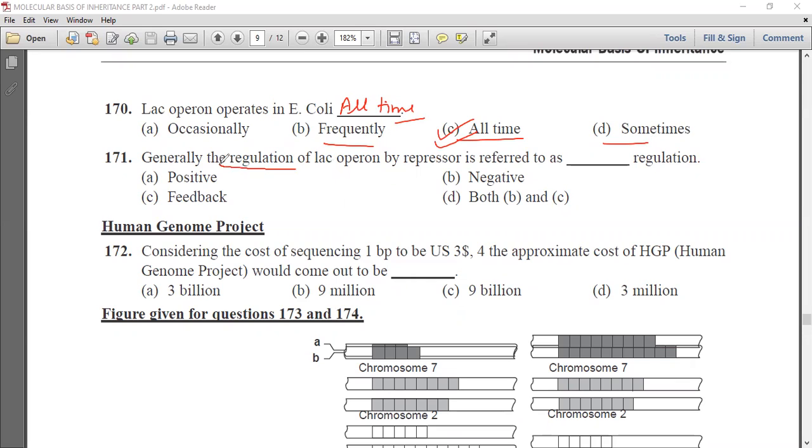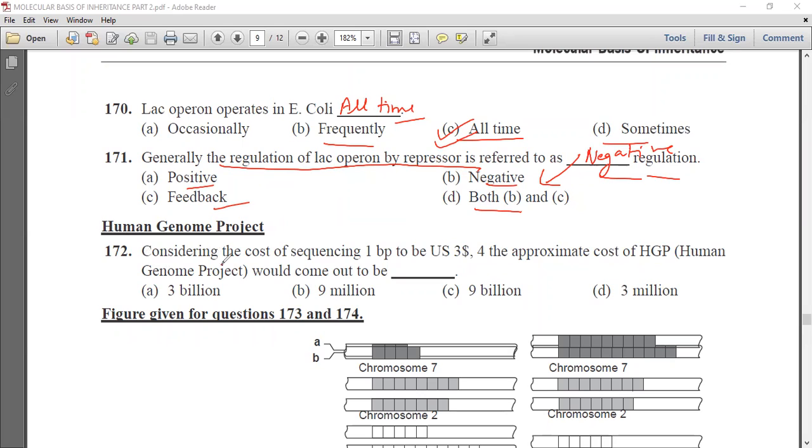Next question is, generally the regulation of lac operon by repressor is referred to as dash regulation. We know that the options are positive, negative, feedback, or both. Now it is referred to as negative regulation.